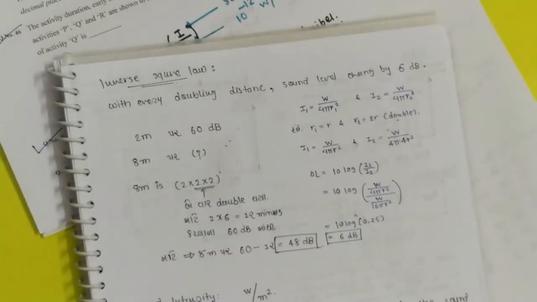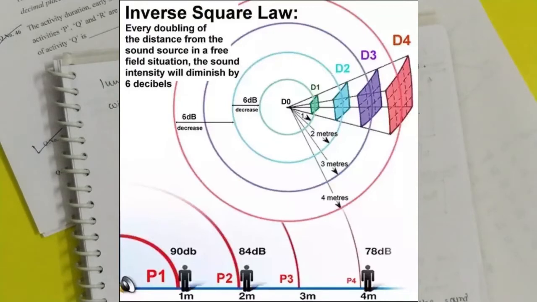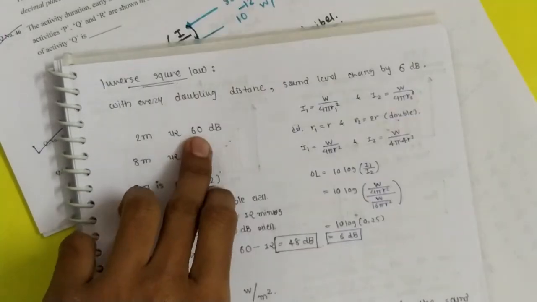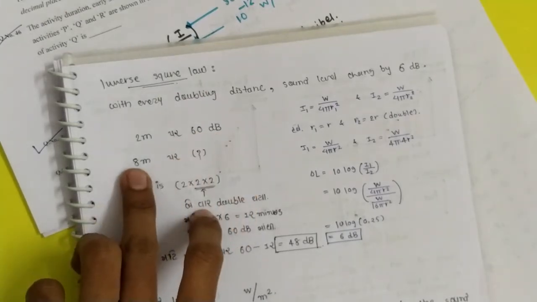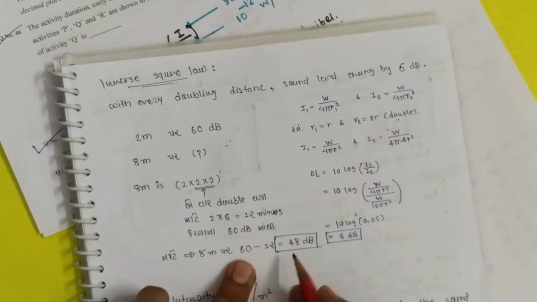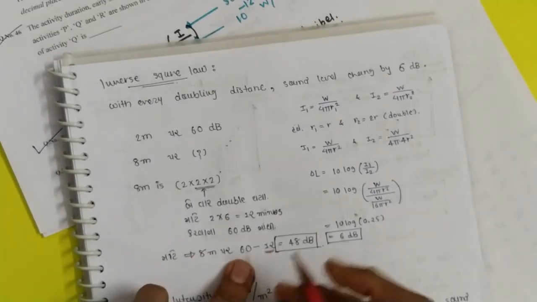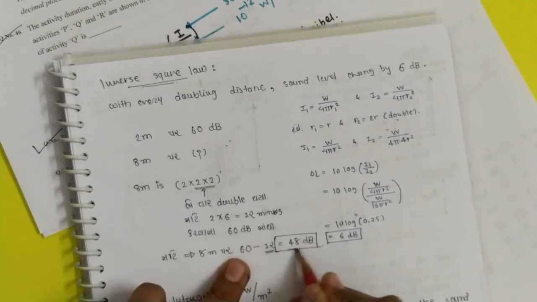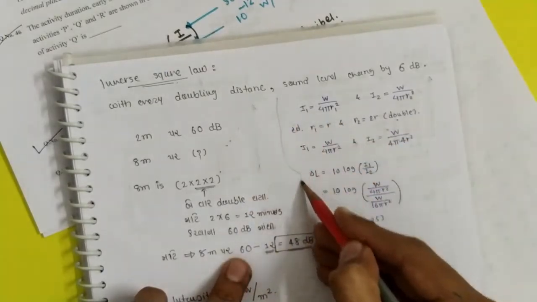From that concept, remember with every doubling of distance, the sound level changes by 6 decibel. Suppose at 2 meter the sound intensity level is 60 decibels, then at 8 meter the change will be 2 times 6 decibel, that is 12. Then 60 minus 12, that is 48 decibel. We'll understand this by this formula.